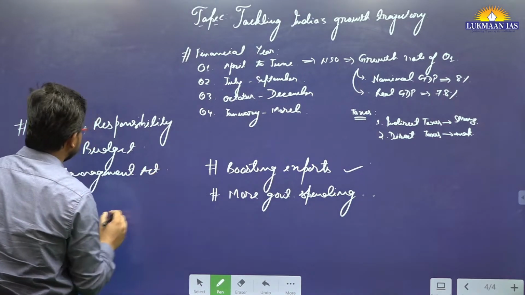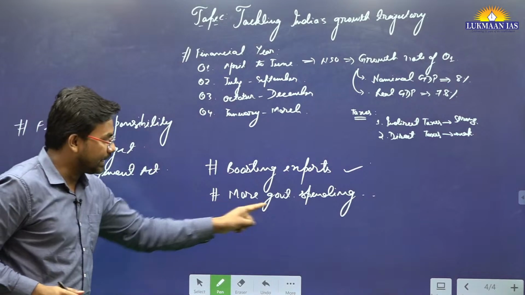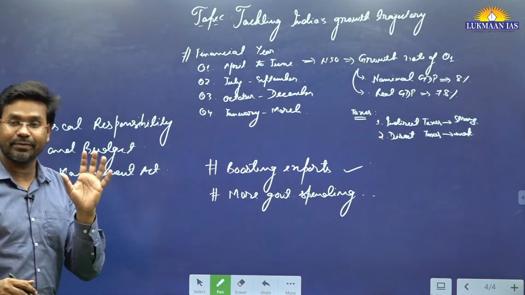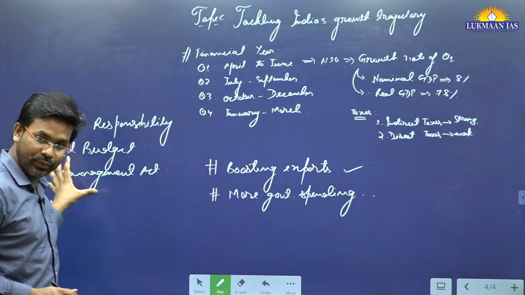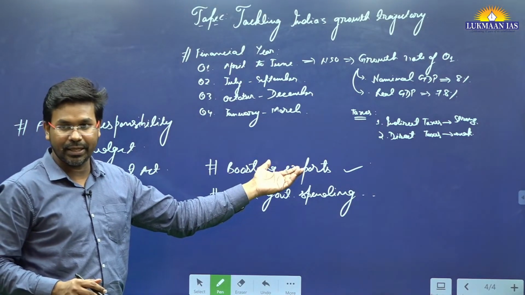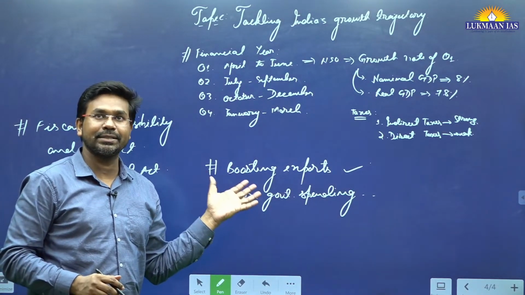So in this article they have said that if government increases its spending, it is going to deviate from its fiscal responsibility, and if the government stays within this particular thing, it is going to bring down the growth rate in the Indian economy. So these are the things that have been highlighted in this article.